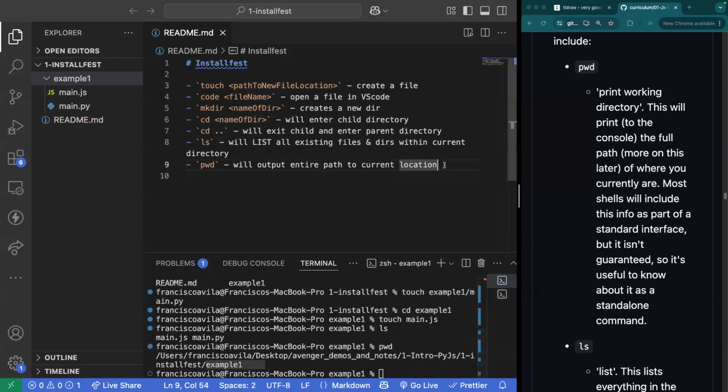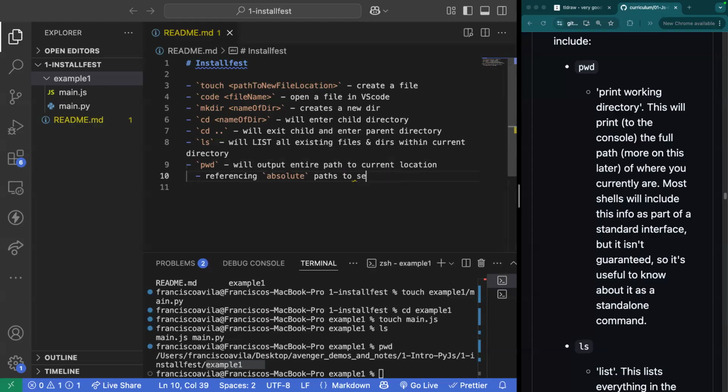Now, why would this be useful? Well, this comes in super handy whenever you're building or you're referencing absolute paths to separate files within applications, and we'll cover this later on.